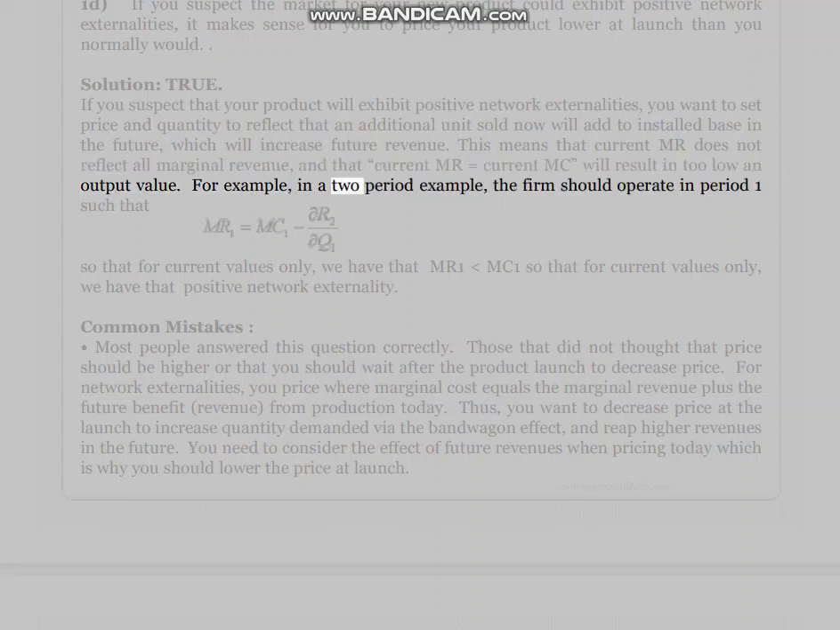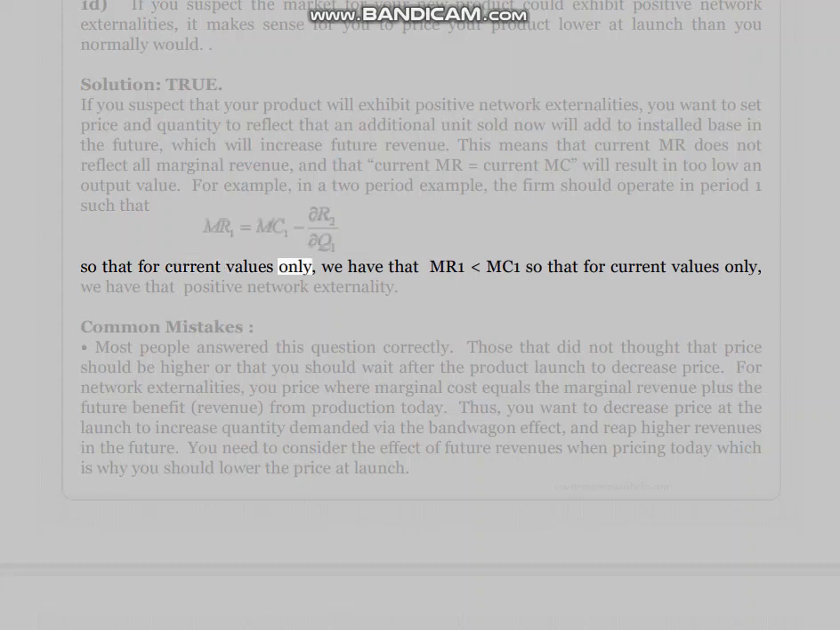For example, in a two-period example, the firm should operate in period 1 such that MR1 plus the future benefit equals MC1, so that for current values only we have MR1 less than MC1, given the positive network externality. Common mistakes.